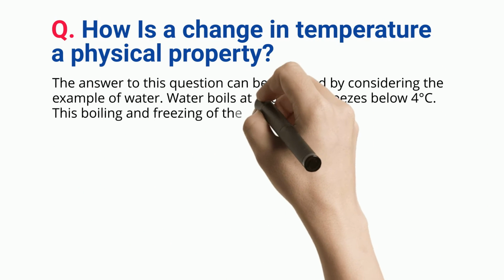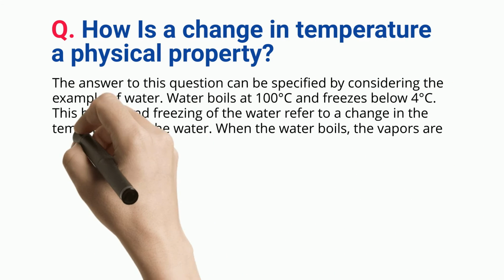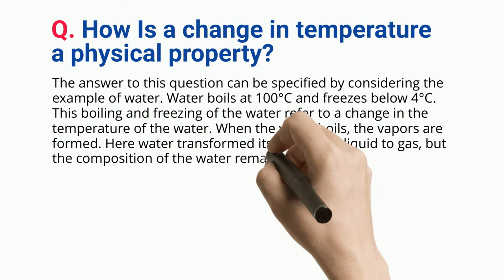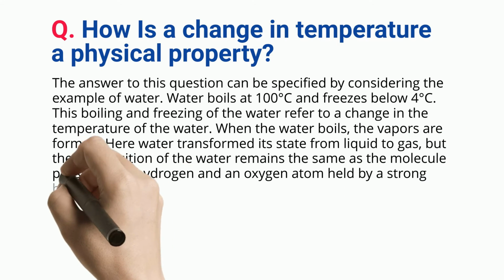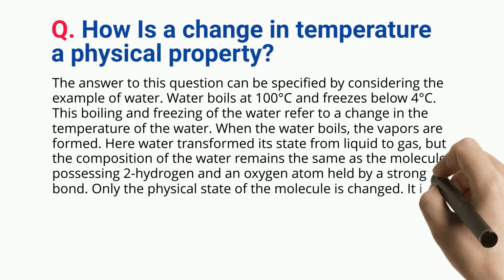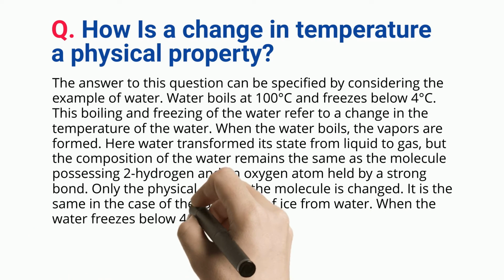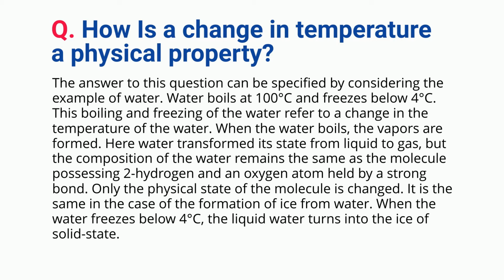Water boils at 100 C and freezes below 4 C. This boiling and freezing of the water refer to a change in the temperature of the water. When the water boils, vapors are formed. Here water transformed its state from liquid to gas, but the composition of the water remains the same as the molecule possessing two hydrogen and an oxygen atom held by a strong bond. Only the physical state of the molecule is changed.